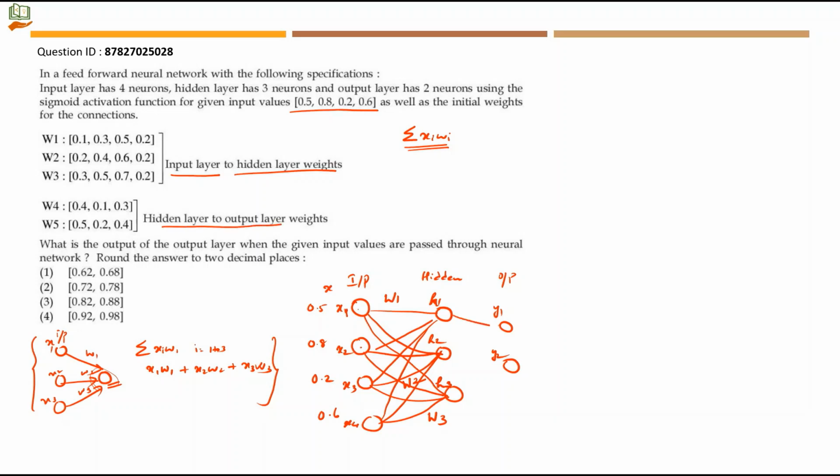So H1 to Y1, H2 to Y1 and H3 to Y1 is given in the W4 array. So 0.4, 0.1 and 0.3 respectively from H1, H2 and H3. And again we have W5. So this will be H1 to Y2, H2 to Y2 and H3 to Y2. This is given by the W5 array: 0.5, 0.2, 0.4 respectively from H1, H2 and H3 to Y2. So this is how you have to do. Now I have given you the overall structure.